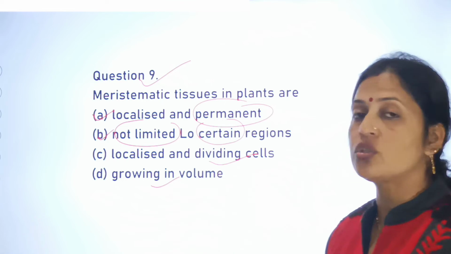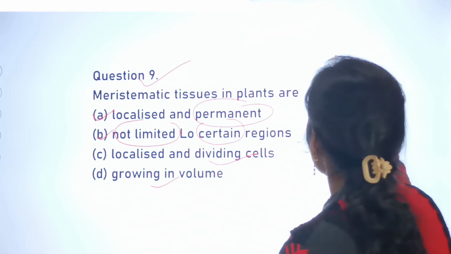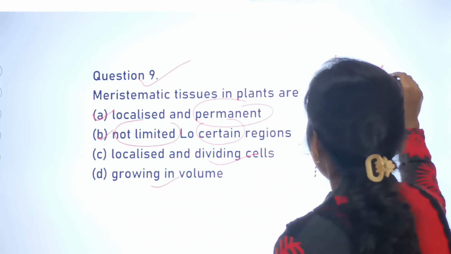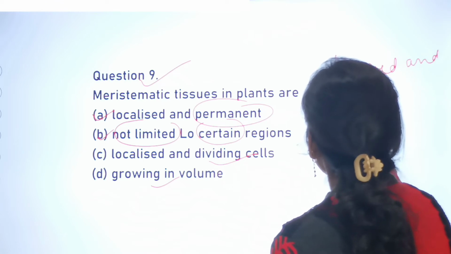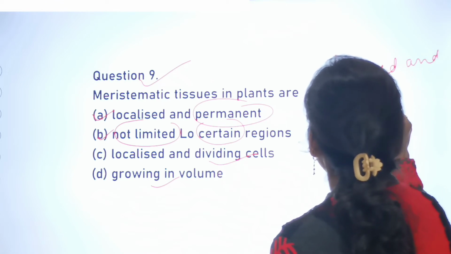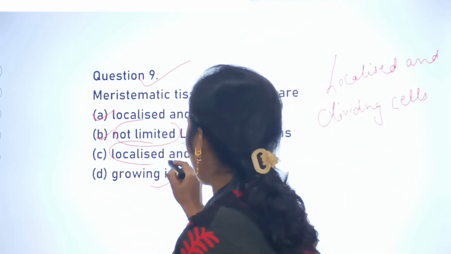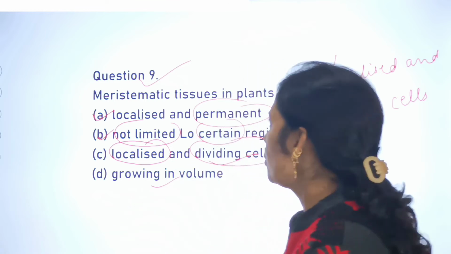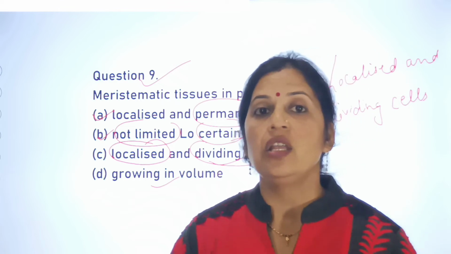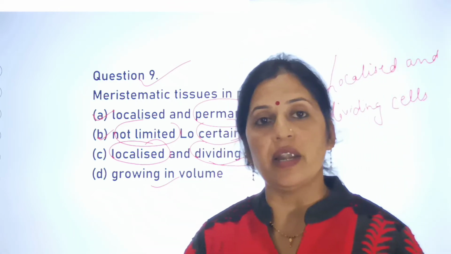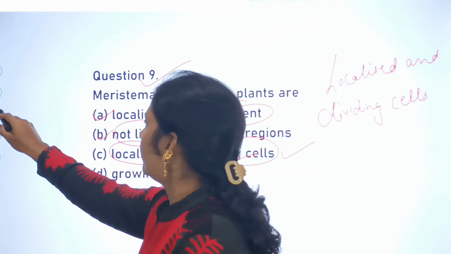So the meristematic tissues of the plants, they are specially localized and dividing cells. These are always localized and dividing cells. So the meristematic tissues that are present in the plants, these are always localized as well as they are dividing cells. So this is the right answer for the question number 9.